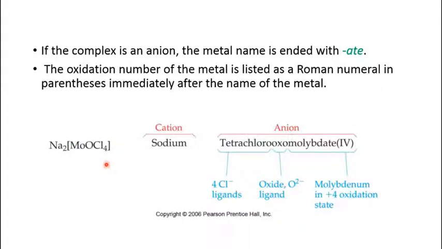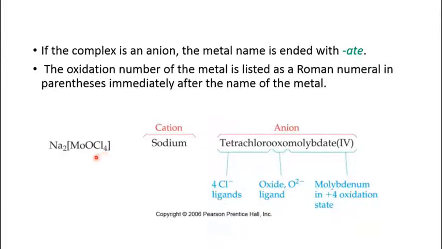So first you will name the cation, then only you will go to the anion. So what is the cation? The cation is sodium. So sodium, then go to the anion. You have molybdenum metal, oxygen as a ligand, and there are 4 chlorine atoms which are the ligands.